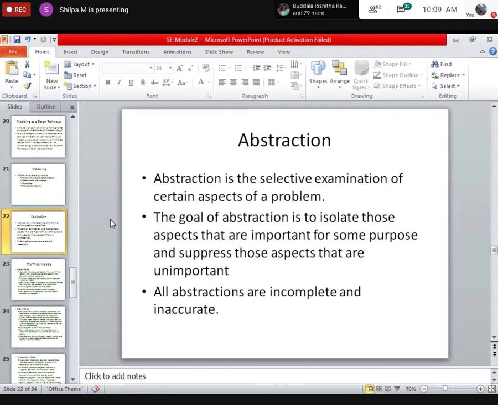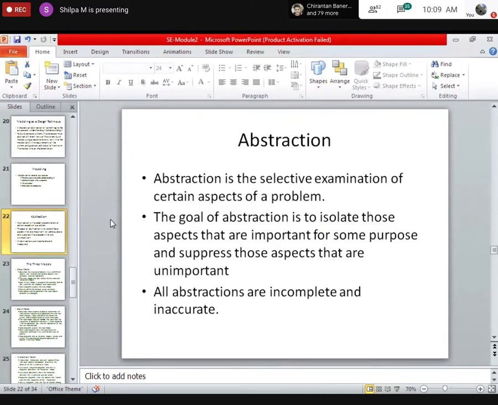So an abstraction is where we examine certain aspects of a problem, to isolate the important aspects and remove the unimportant. So we are coming up with an abstraction of a problem.